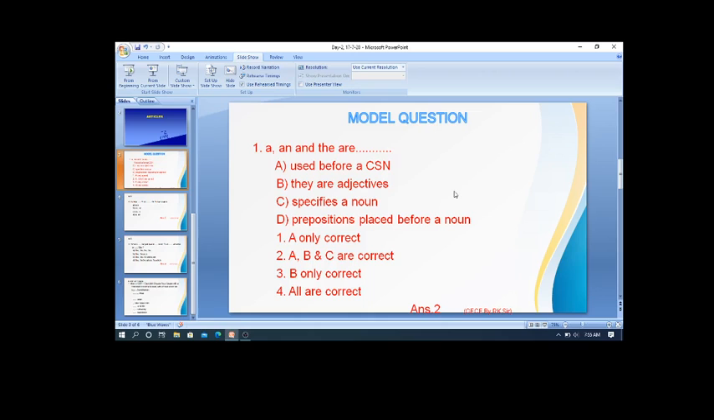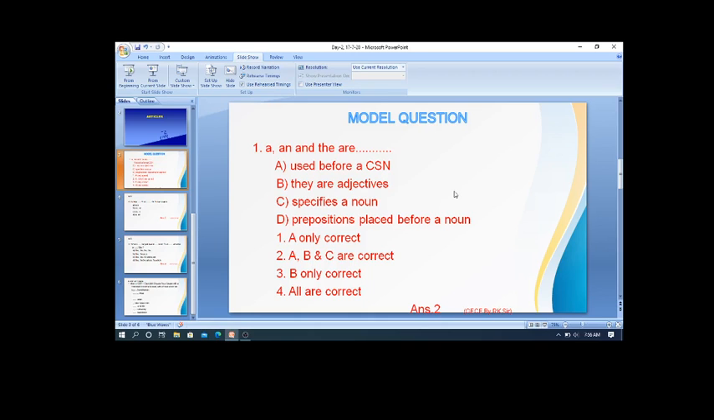B, these a, an, and the are the adjectives. So this option B is explaining whether articles are adjectives. Now option C, whether these articles specify a noun. Option D, whether the articles are placed before a noun like prepositions. Now you can pick up 1, 2, 3 or 4 as your answer.